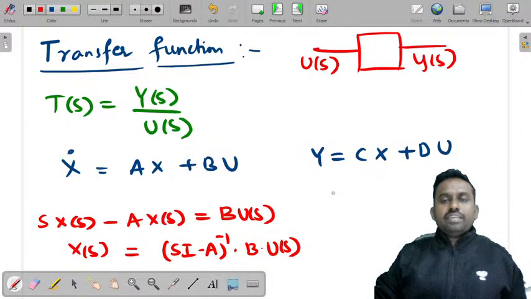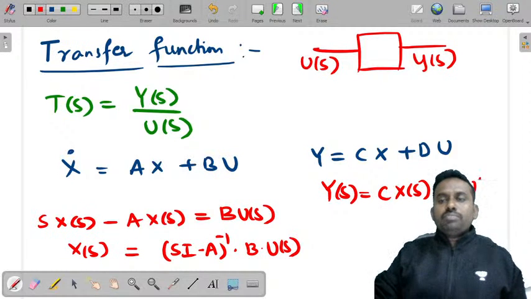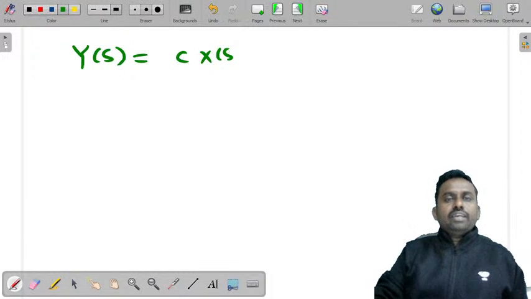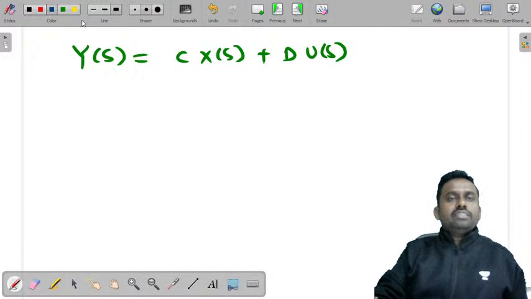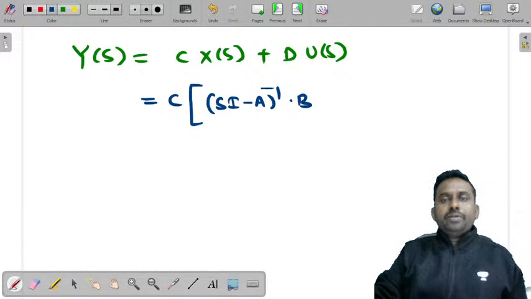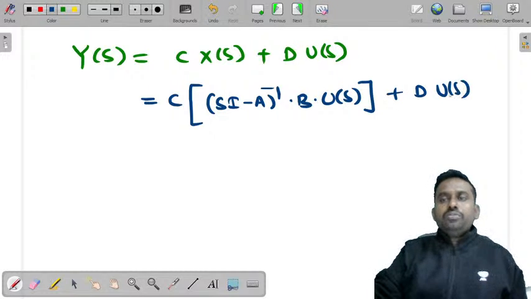So substitute this X of s in the output equation. Y of s is equal to, apply Laplace transform, C into X of s plus D into U of s. Just consider X of s here. X of s is (sI minus A) inverse into B into U of s, plus D into U of s.